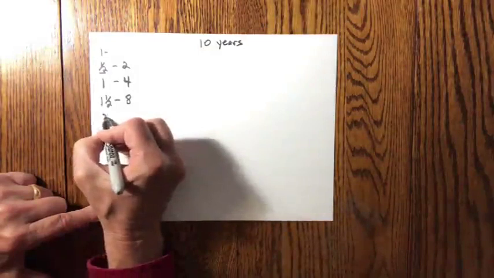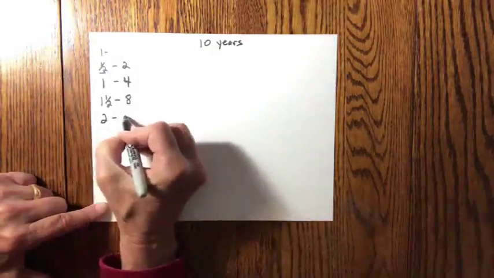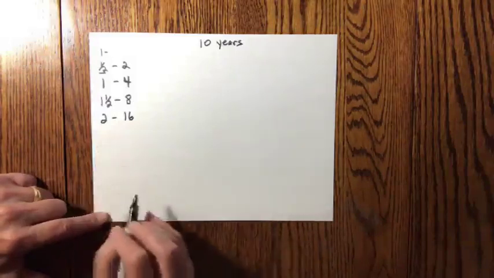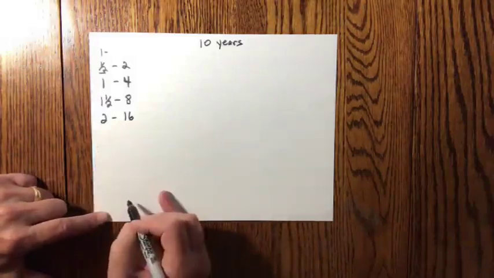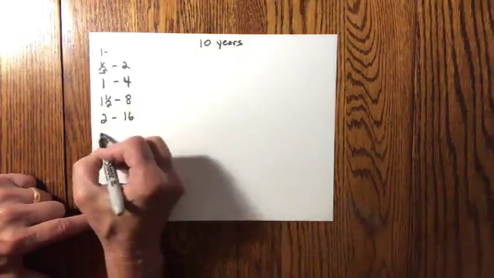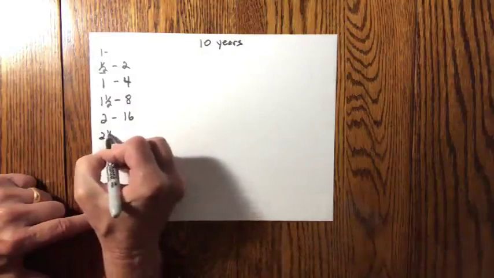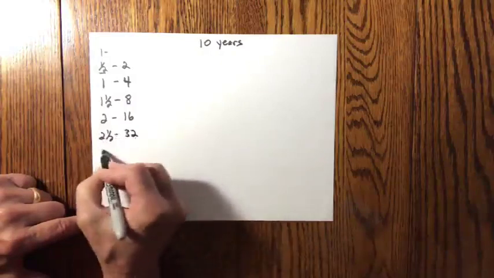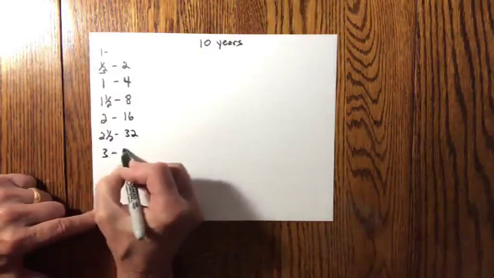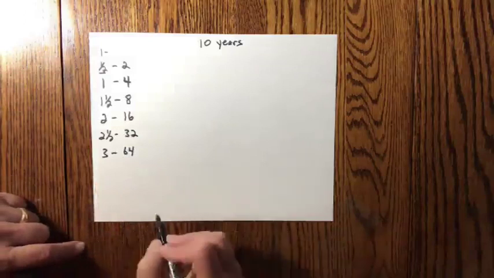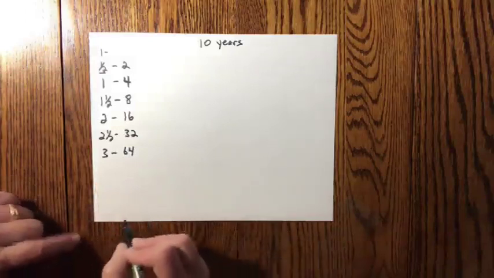At the end of 2 years, there's going to be 16 disciples. Now, at the end of 2 years, that's not bad, 16 disciples. But it's still not the kind of multiplication we were hoping for. But still, we continue. At the end of 2.5 years, now we have 32 disciples. And at the end of 3 years, now we have 64. And every disciple, we are training them how to go out and make another disciple themselves.